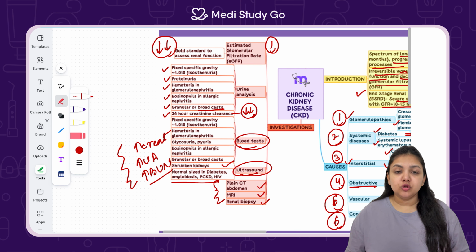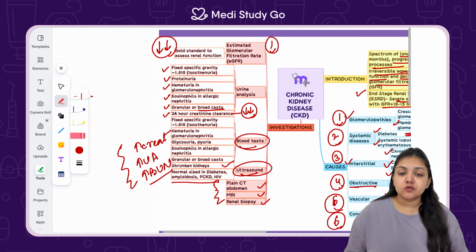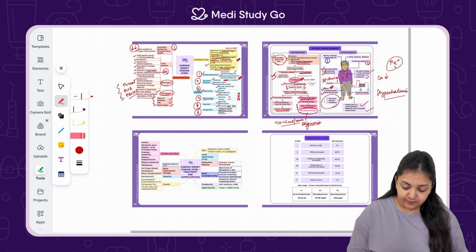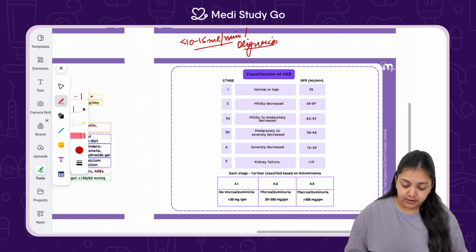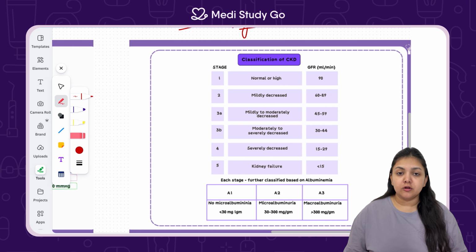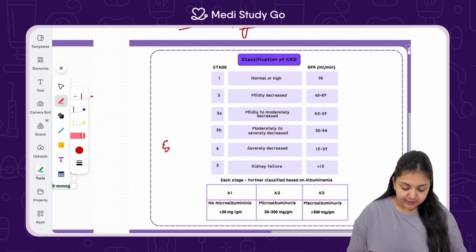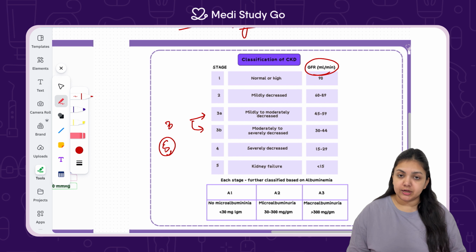When you do the investigations for any disease, you can also categorize the severity of the situation and the disease which is present. In that case, we can classify chronic kidney disease according to the glomerular filtration rate which is found. So the classification of CKD can be done into 5 categories and subdivided the third category into A and B. This is on the basis of glomerular filtration rate.